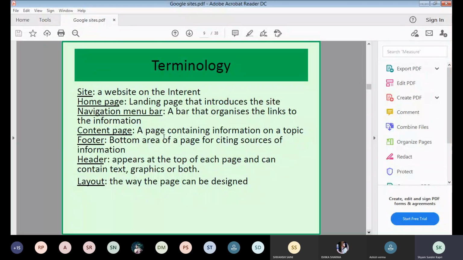Contained page is a page containing information on a topic. There may be multiple, maybe hundreds of contained pages on different topics. Footer is the bottom area of a page for citing sources of information. We can use it in different ways. As I said, we can use it for any information we want to provide to every individual, right?